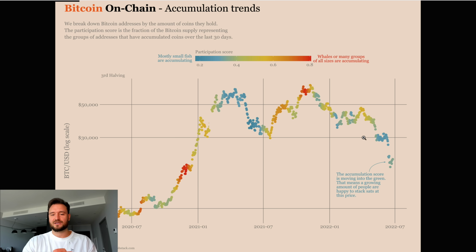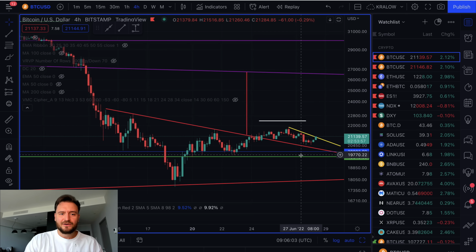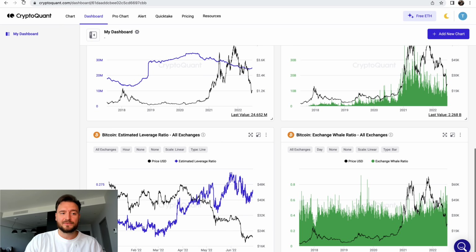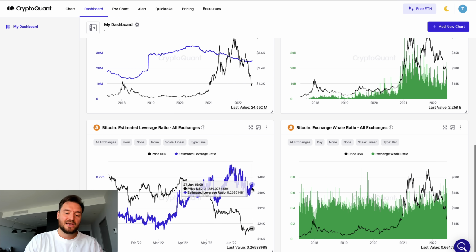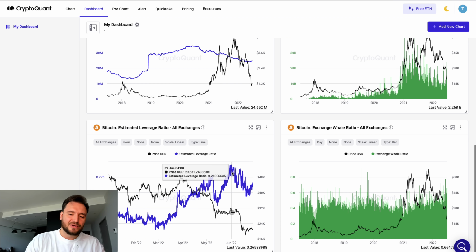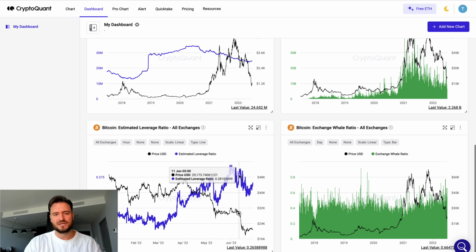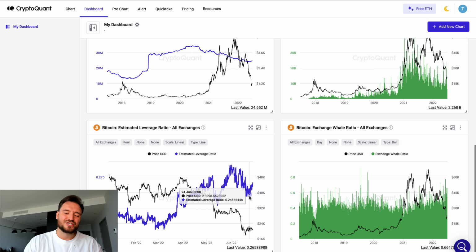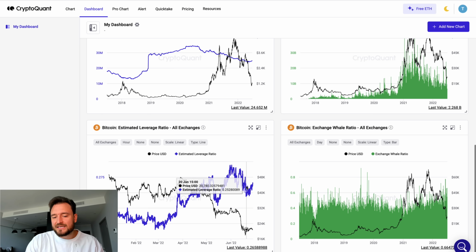So what does this whole thing mean? Obviously, we understood that these are very good hopium scenarios and very good information in general, which shows us that we are pretty close to the bottom. So for that reason, we have to go to CryptoQuant and take a look at what's going on with leverage. I've shown you this before, the Bitcoin estimated leverage ratio, which is not the most accurate metric, but nonetheless. We can see that we did see some flush down of leverage, with all the cascading liquidations that we've seen, and also some miners selling as well. But the leverage is still there, and quite frankly, I might be wrong, and I haven't been into crypto for 100 years, right? Well, crypto isn't there for 100 years. So for me, it's too high of leverage.